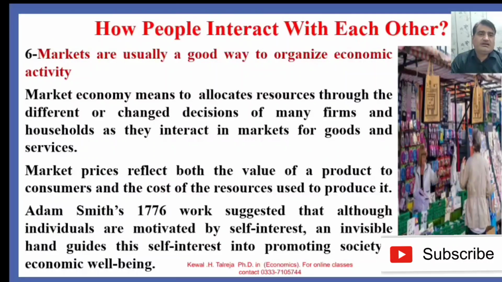Adam Smith in 1776 suggested that although individuals are motivated by self-interest, an invisible hand guides that self-interest in promoting society's economic well-being. According to Adam Smith, people start their actions on the basis of self-interest, and it indirectly adds to society.